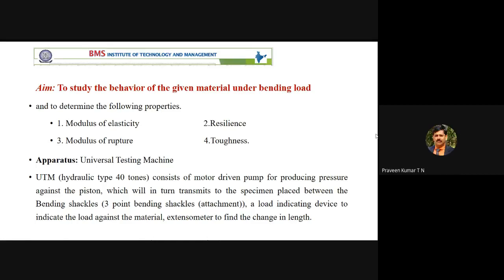Perpendicular. It is a perpendicular. So there are two more tests you are conducting by using the universal testing machine. One is tensile testing and one more is compressive testing. For tensile testing, you can imagine you have a rope, like the rope on crane hooks. When you're lifting some weight, the rope may elongate because of the tensile load.